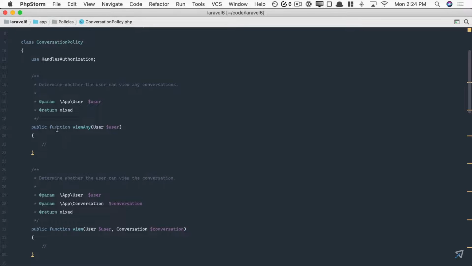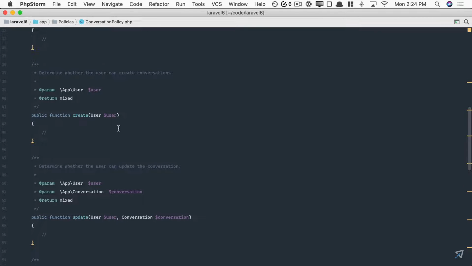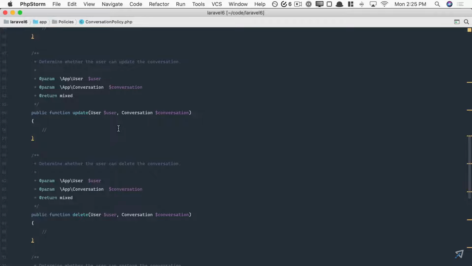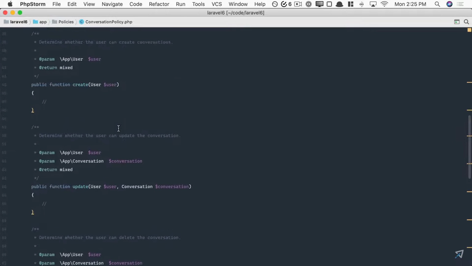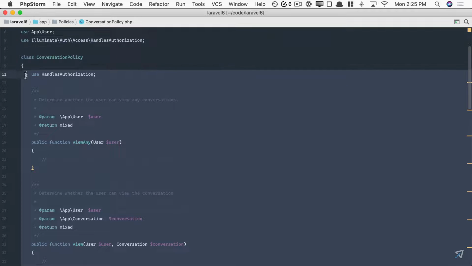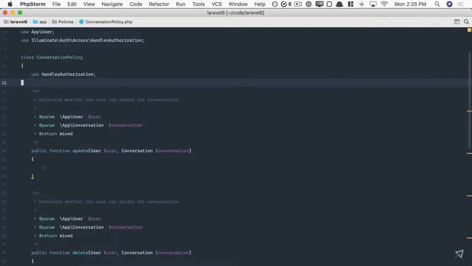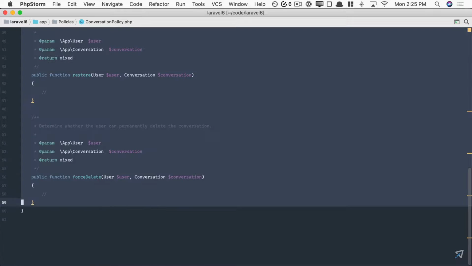So again, can the user view any conversation? Can they view a single conversation? Can they create one? So this can be useful. But that being said, often for your models, you may only need one. Do we have permission to work with this model? And in the case of a conversation, that's what we want. So I'm going to remove these, but yeah, do note they're available. And of course, you can create any method you want. You can call this foobar if you want. It doesn't matter. Okay, anyways, I'll get rid of the rest of these.